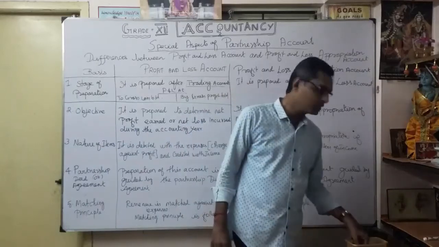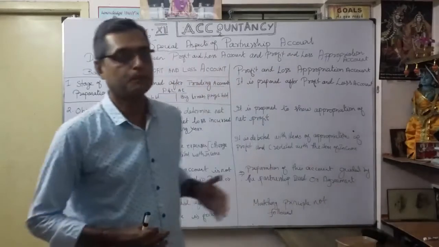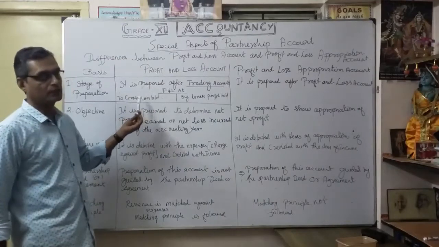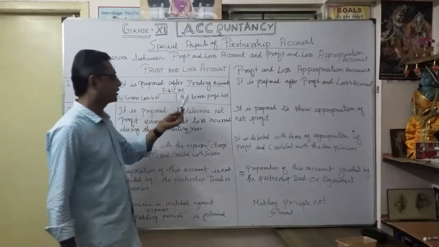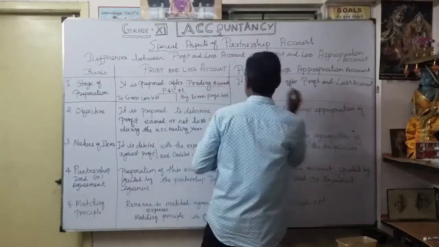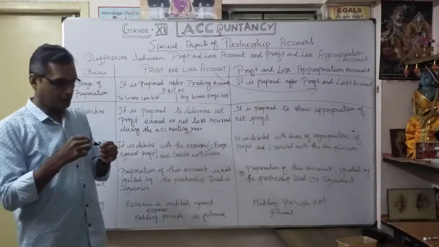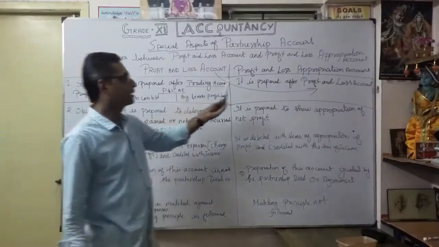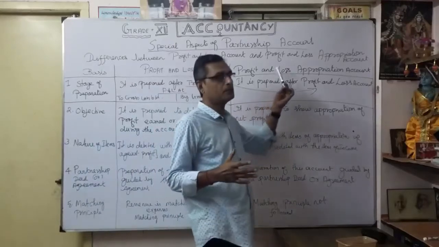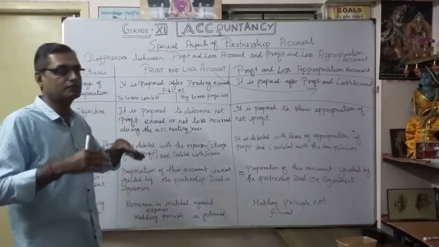So we prepare the trading account to know our gross profit. In the same manner, once the trading account is prepared, we prepare the profit and loss account. But the profit and loss appropriation account is prepared after the profit and loss account, as we discussed in the format of profit and loss appropriation account. Only after preparation of the profit and loss account do we prepare the appropriation account. That's the stage of preparation.